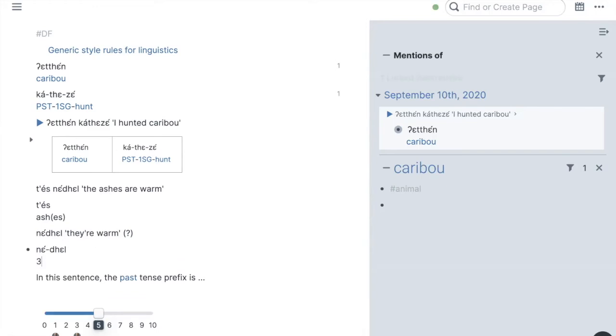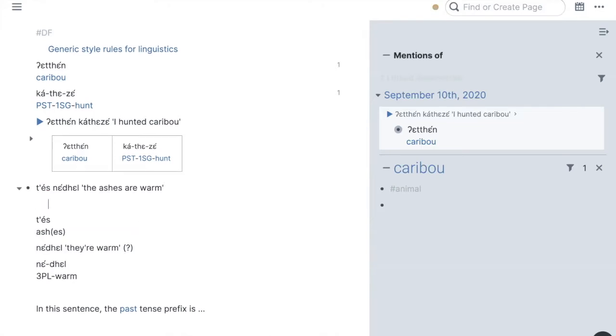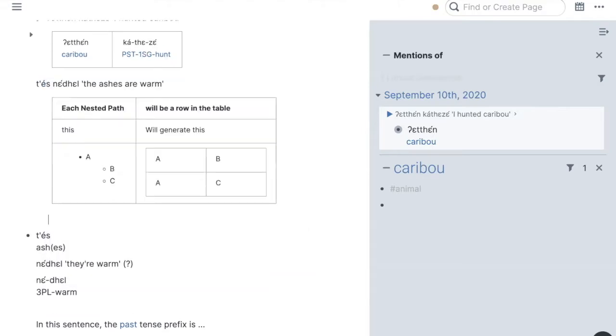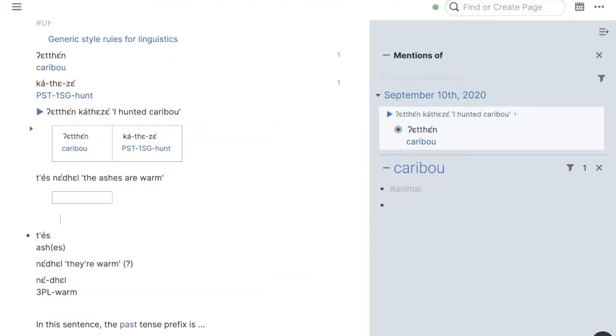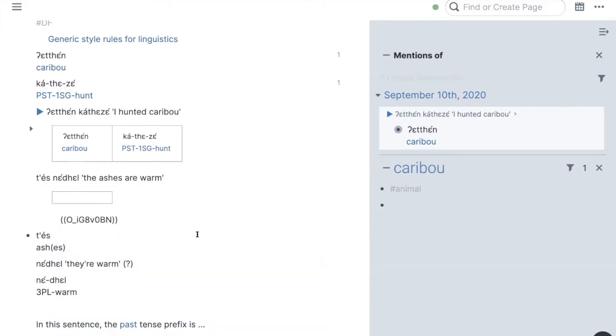Maybe like 3 plural, warm, who knows, right? And so this means that I can go through that process again of creating a table here, where in that table I would again look in the database. Oh, what is this taste? What does it mean? Oh, it means ashes. That's what it means.